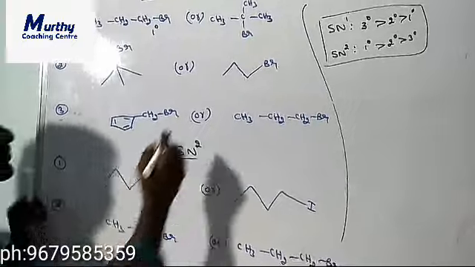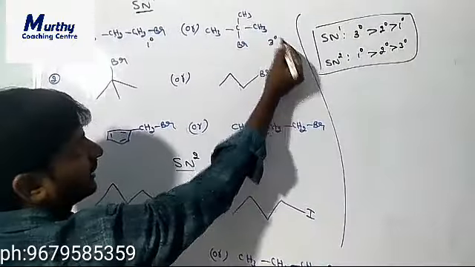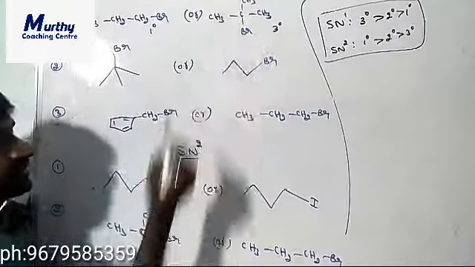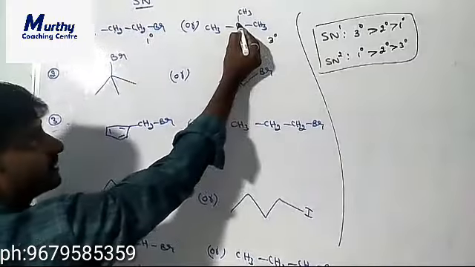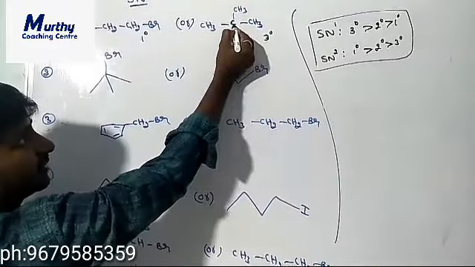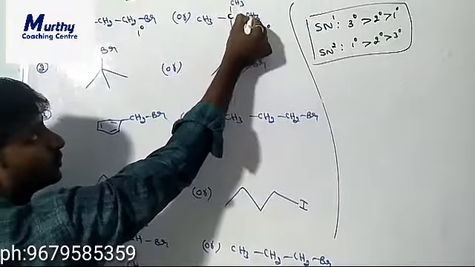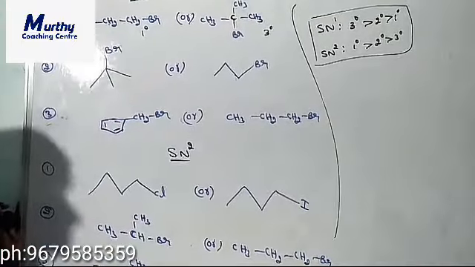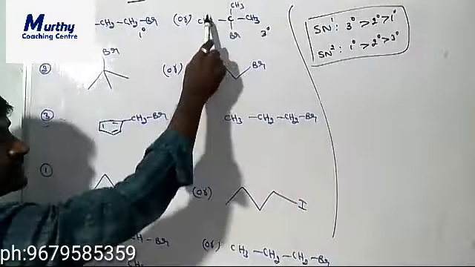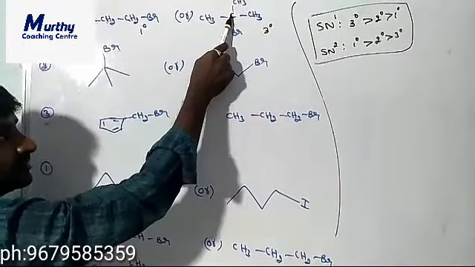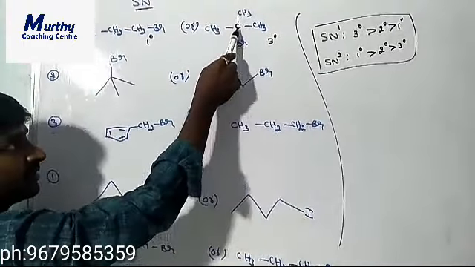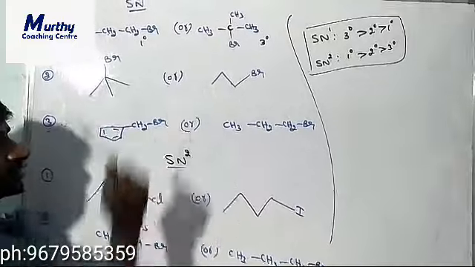Next to this one is the tertiary alkyl halide, because this carbon is directly attached to three carbons. That's why it is the tertiary carbon, and the halogen is directly attached to a tertiary carbon.